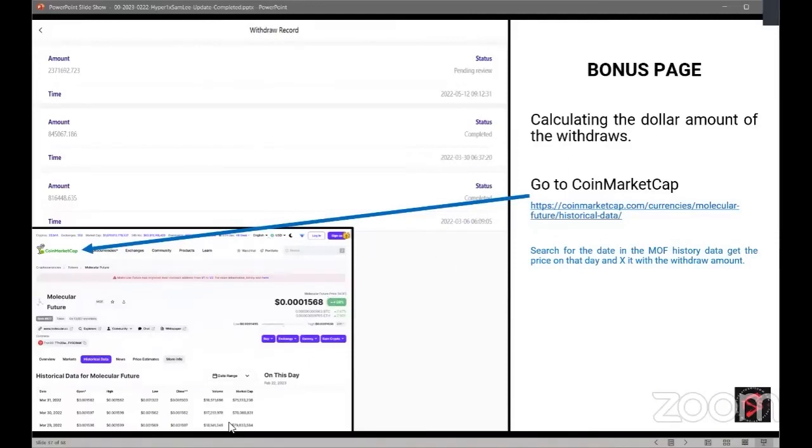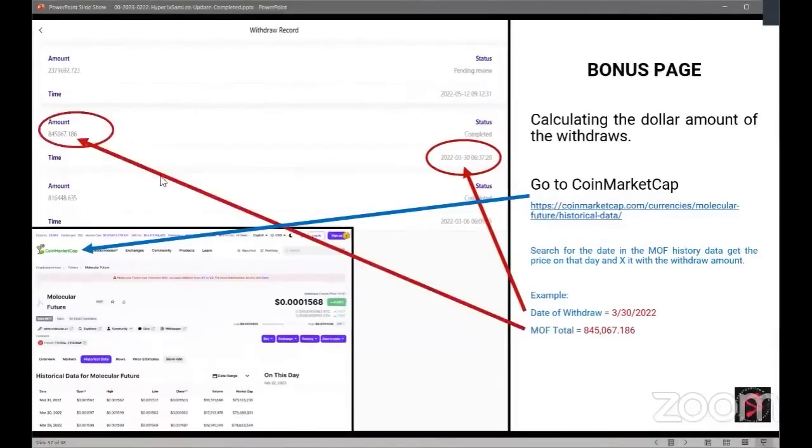And it'll list you all of the dates of the MOF. So you want to search for the date in the MOF historical data, get the price on that day, and then multiply it by the withdrawal amount. So let me give you an example. Okay. Here's the date of your withdrawal, 3/30/2022. That's the date of the withdrawal that was completed.